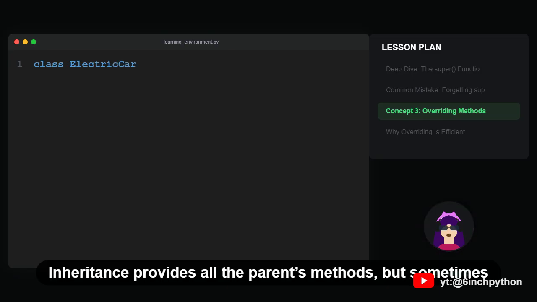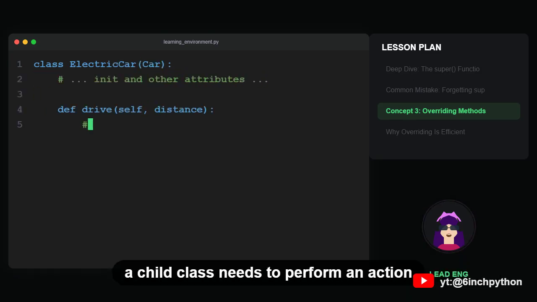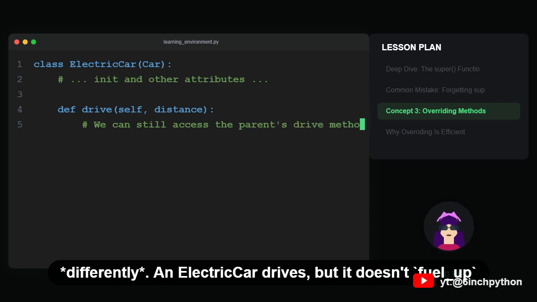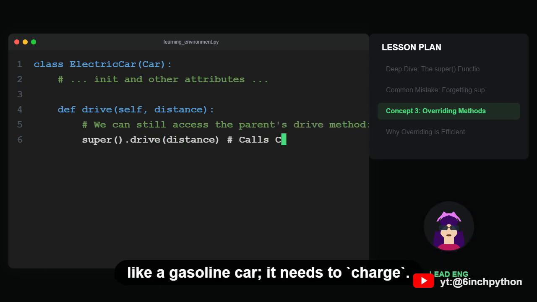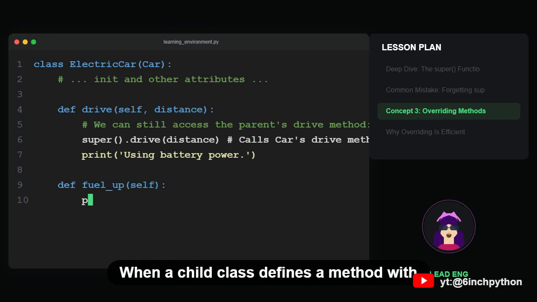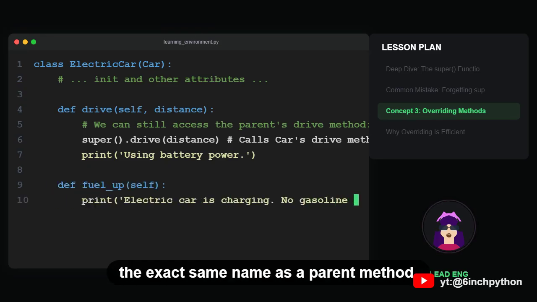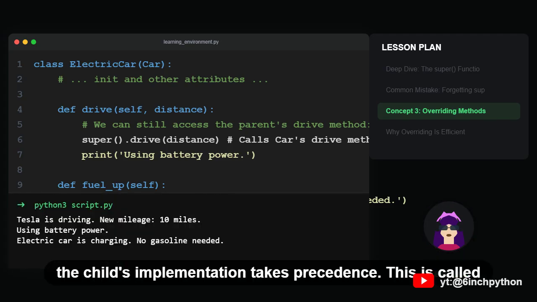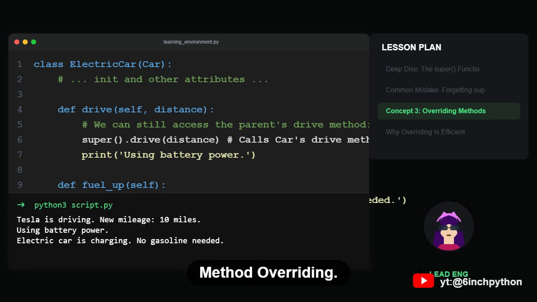Inheritance provides all the parent's methods, but sometimes a child class needs to perform an action differently. An electric car drives, but it doesn't fuel up like a gasoline car. It needs to charge. When a child class defines a method with the exact same name as a parent method, the child's implementation takes precedence. This is called method overriding.